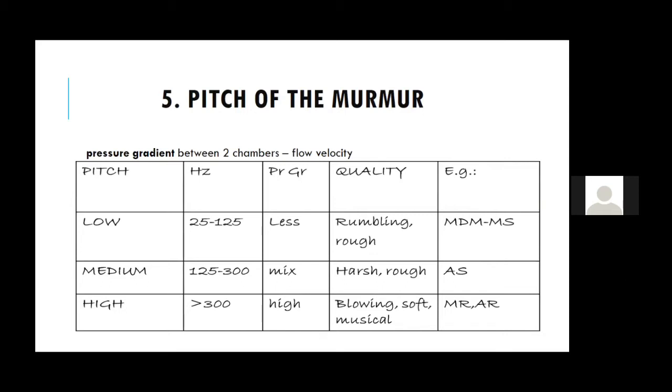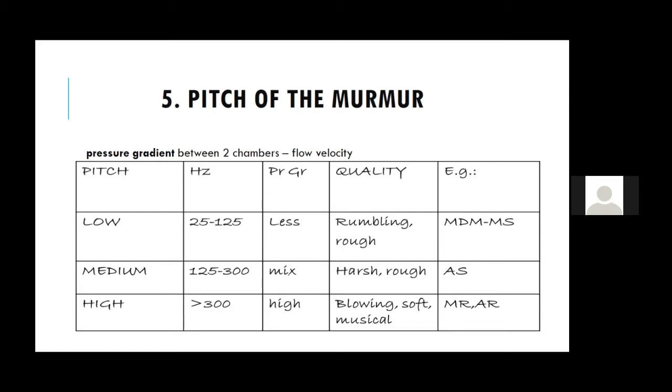One, the flow between the two chambers. For example, in mitral stenosis, the LA and the LV. So how much is the flow between the two? And flow is always determined by the gradient. So the larger the gradient, be it LA to LV, aorta to LV, or RV to PA, the higher the pitch. So why is mitral stenosis low pitch? Because there is hardly any gradient between the LA and the LV. And why is the MR murmur high pitch, or a VSD murmur high pitch? Because there is a significant gradient between the LV and the RV, and a significant gradient between the systolic pressure in the LV and the LA pressure.